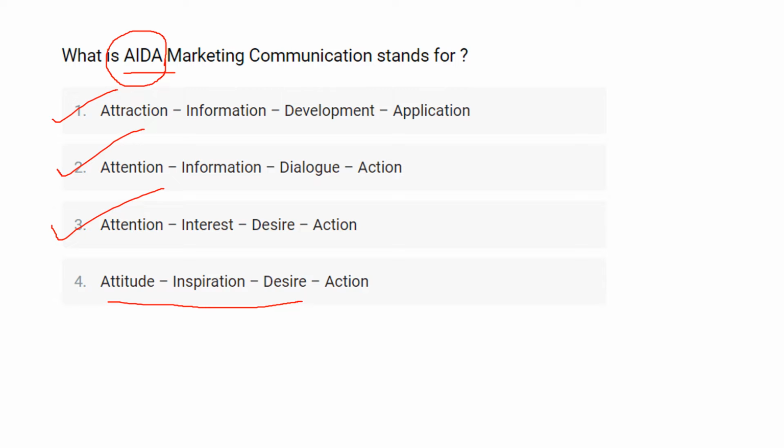So AIDA was developed in the year 1898 and the full form of the same is attention, interest, desire and action.